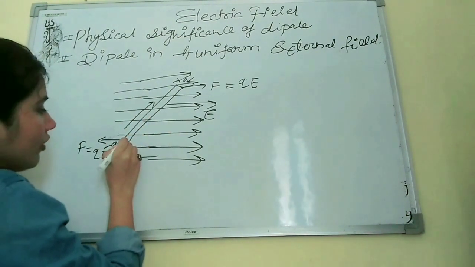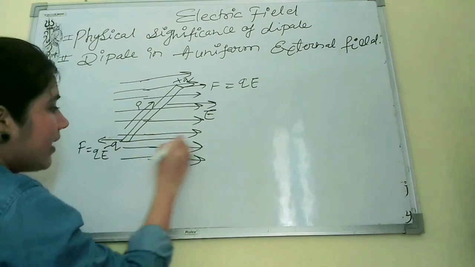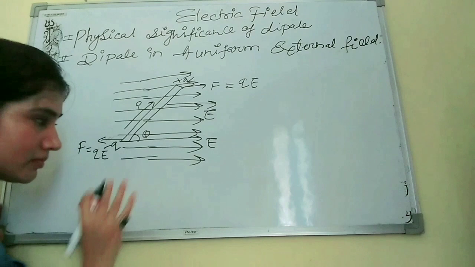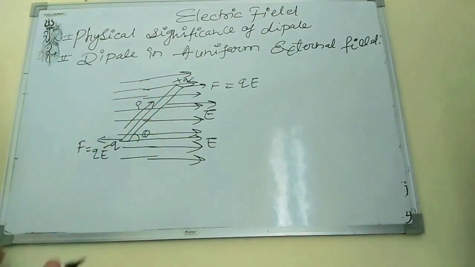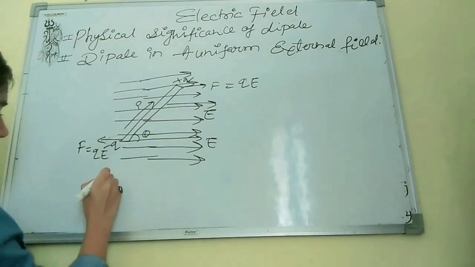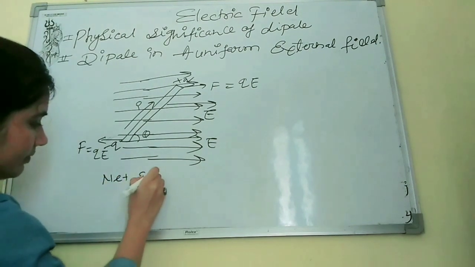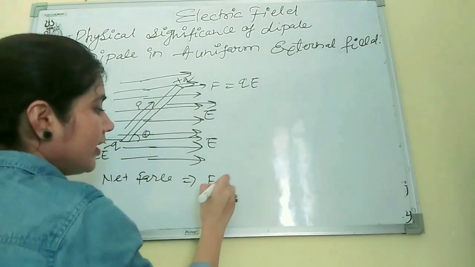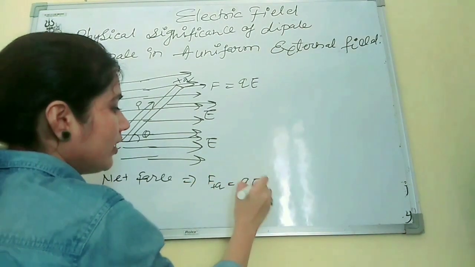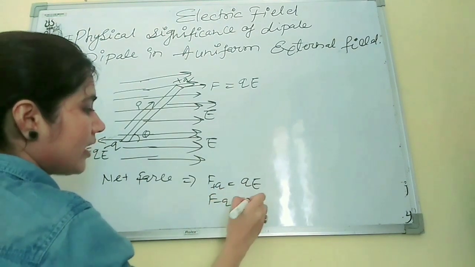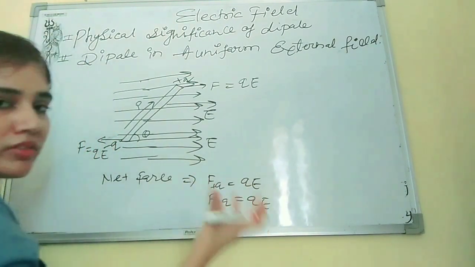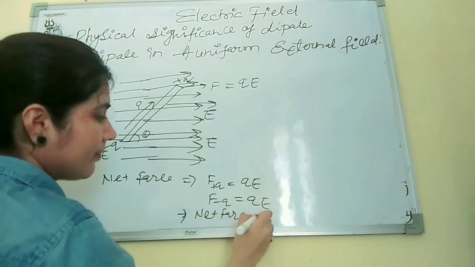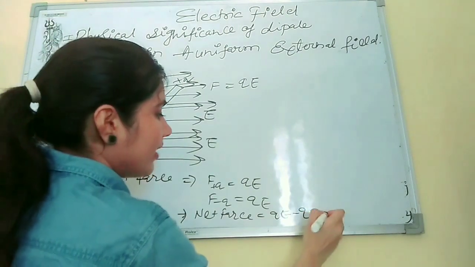Now if this is the direction of P, then this will be the angle theta. In this case, we will see the net force. Because of the positive q charge, the force is qE, and because of the negative q charge, the force is qE, but the direction is opposite. If we look at the net force, it will become qE minus qE, that is 0.